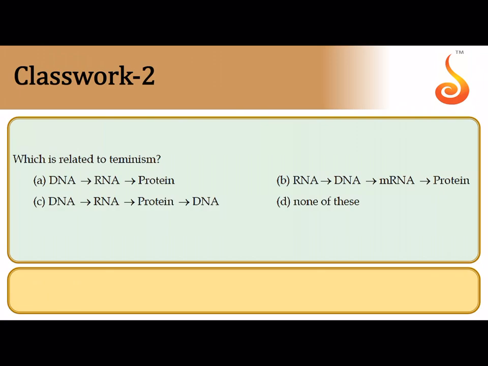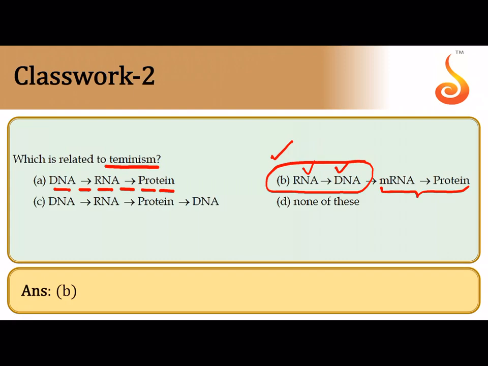The second question is related to teminism. Now, teminism means reverse transcription. Reverse transcription is something which is the reverse of the central dogma. See, this is the central dogma, that is DNA to RNA to protein. Now, which is going reverse? It is RNA to DNA, and then once again from the DNA, normal transcription occurs and normal translation takes place. But the first step is what is referred to as teminism or reverse transcription. You are synthesizing a double-stranded DNA from a single-stranded RNA. So the correct answer is option B.